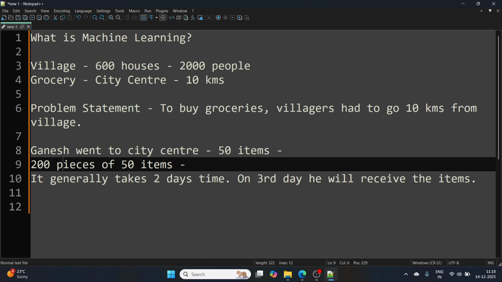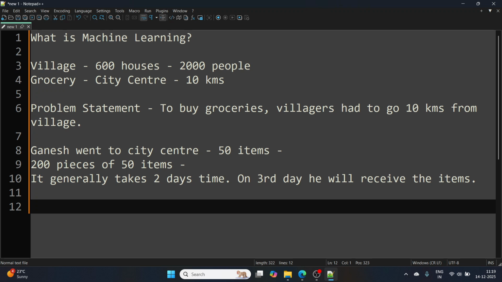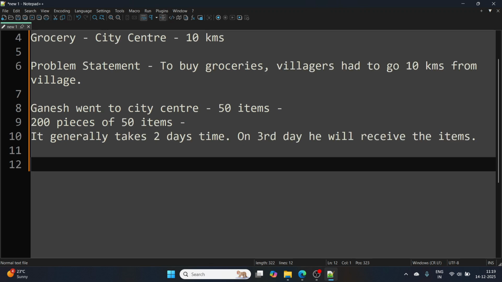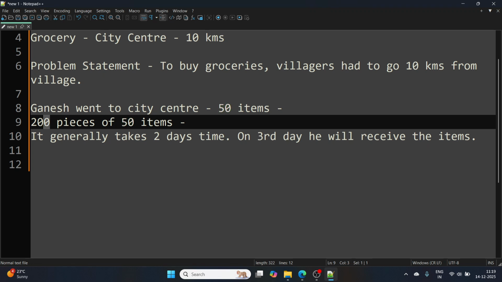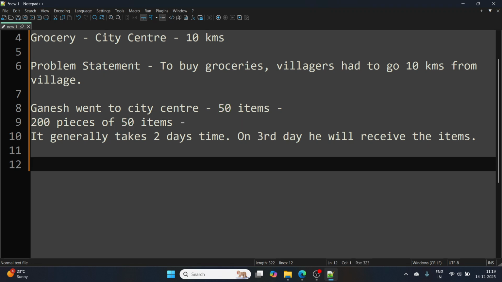200 pieces of each item, and he had a total of, I would say, 50 items in his shop. Now, Ganesh started this shop. He kept these 50 items in the shop, and maybe after 5 to 6 days, what happened?